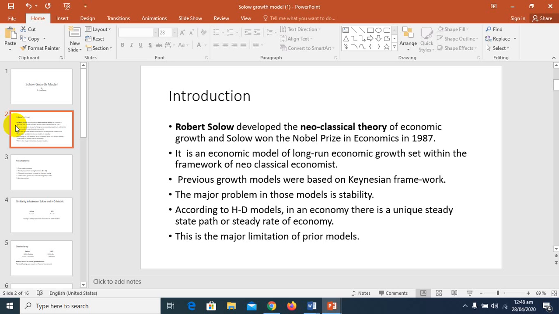It means that according to the Harrod and Domar model, in an economy there is a unique steady state path or steady rate of growth, and if due to some reason the economy misses that steady state path, then it is almost impossible to regain the equilibrium, or the steady state path, and with the passage of time the economy deviates further from that steady state path. This is the ideology that we have discussed in the Harrod-Domar model. So this is the major limitation of prior models such as Harrod and Domar.